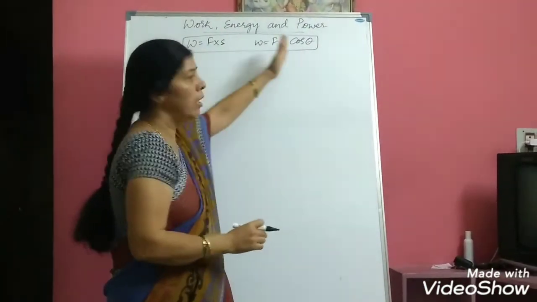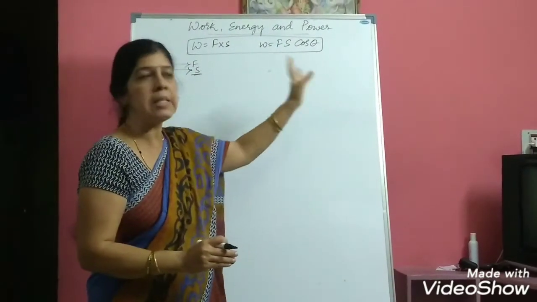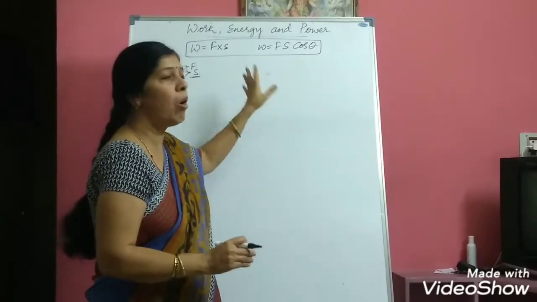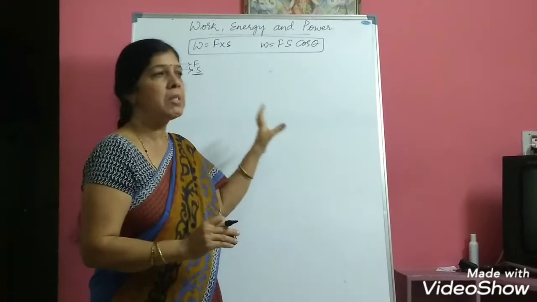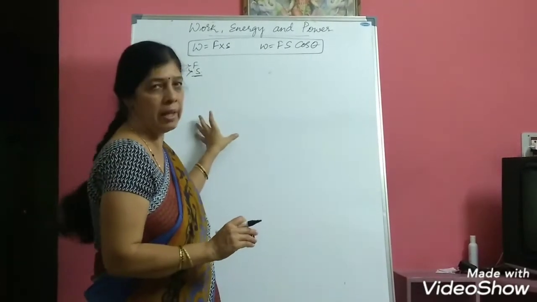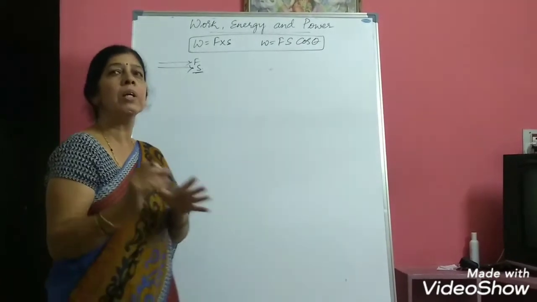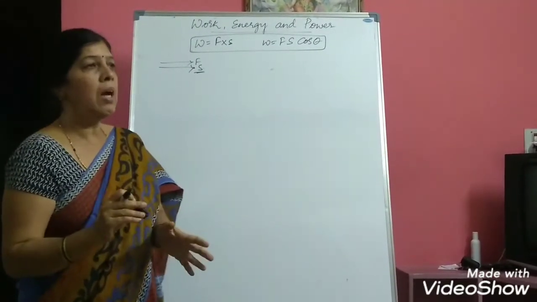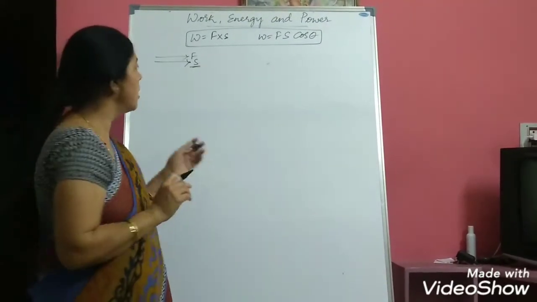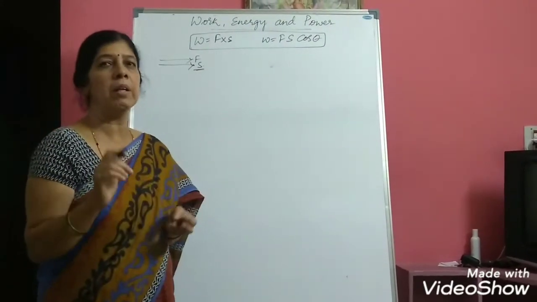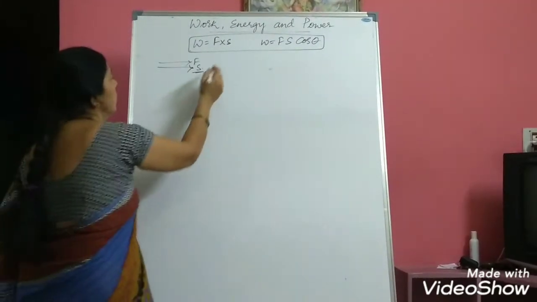Now we have to go a little further, one step further. Depending on the direction of force and displacement, we get three cases in work done. Sometimes work done can be positive, sometimes work done can be negative, and in some cases work done will be zero. Now, let us take one example where work done will be positive, zero and negative.